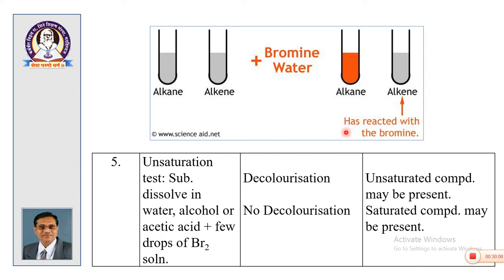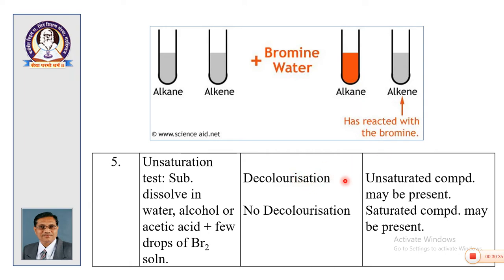Then to investigate the presence of unsaturation, there is a test called the decolorization test, unsaturation test. For this purpose, the substance is dissolved in water, alcohol or acetic acid plus a few drops of bromine water are added. So, there are two possibilities, one is decolorization, other is no decolorization.